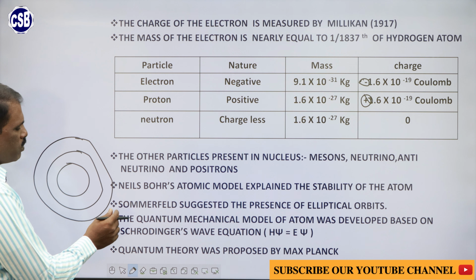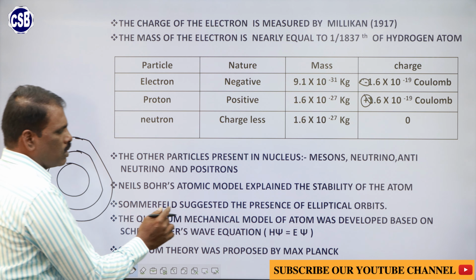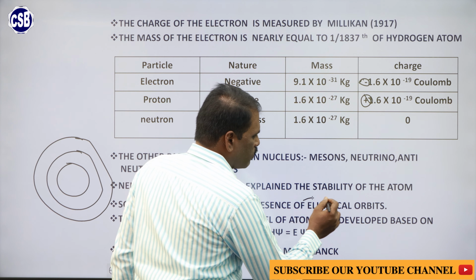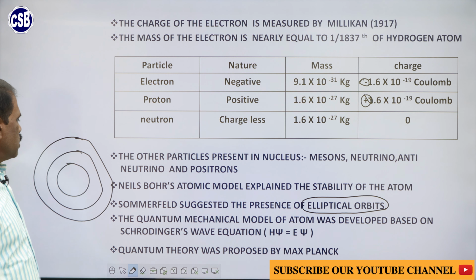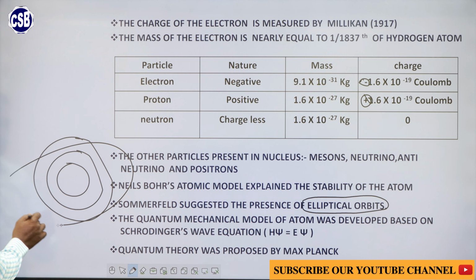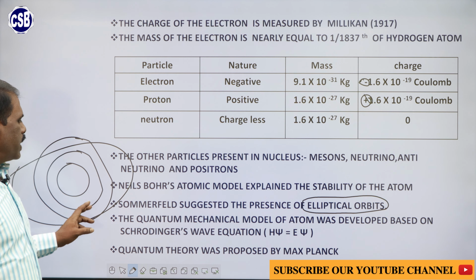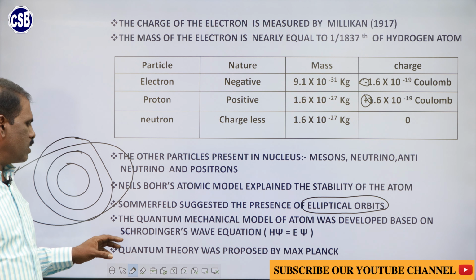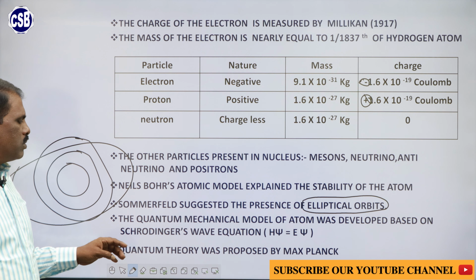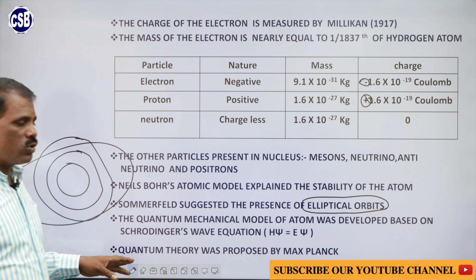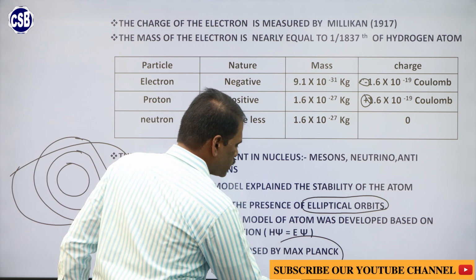Later it was modified by Sommerfeld, in which the electrons are revolving in elliptical orbits like this. Then later the quantum mechanical model was explained by Schrodinger, based on the quantum concept which was proposed by Max Planck.